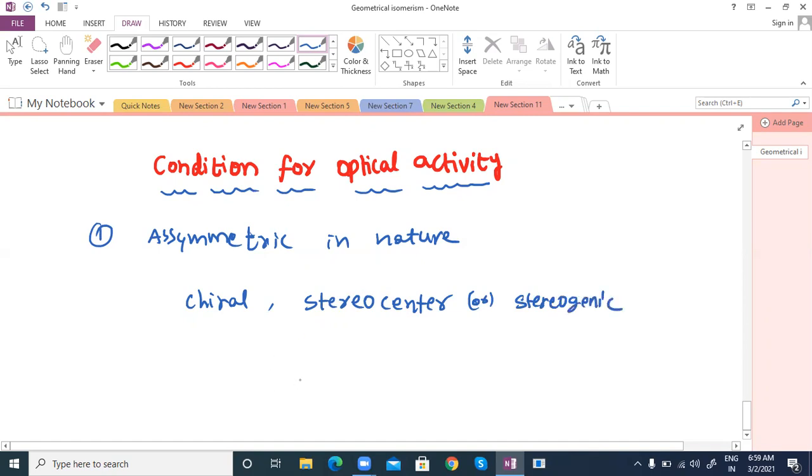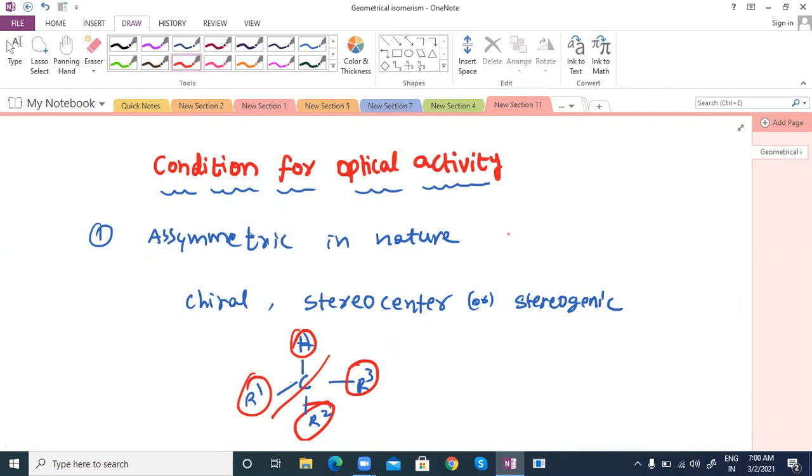For example, a carbon has different groups. You can take here H, R1, R2, R3, all different. So if you cut in any direction, you won't get equal things. No identical groups: R1 and R2 are not identical, H and R are not identical. So this is a chiral molecule. This carbon is called the chiral center.